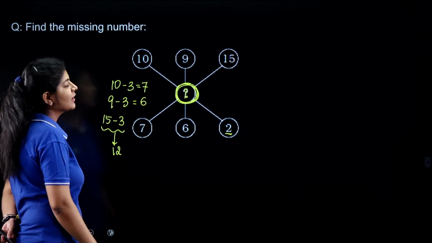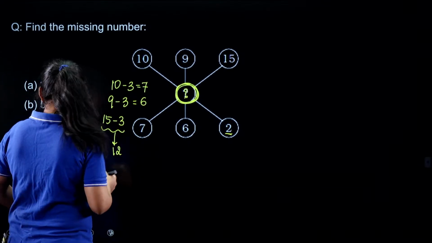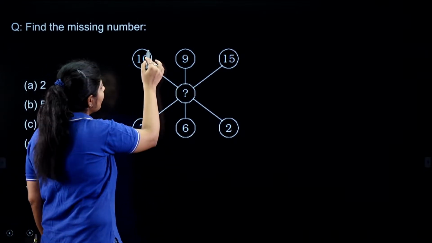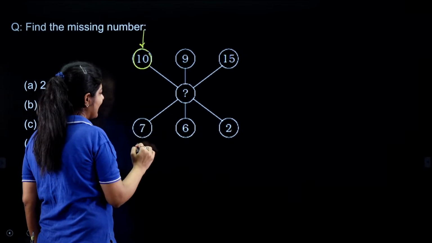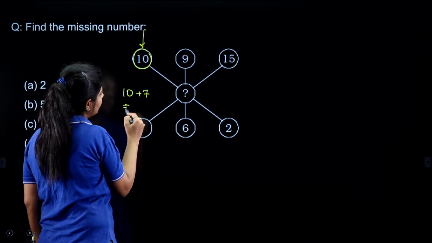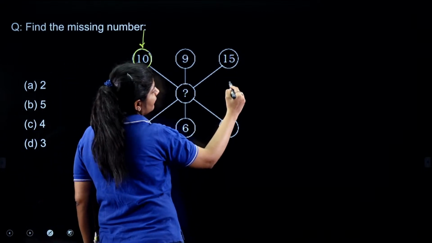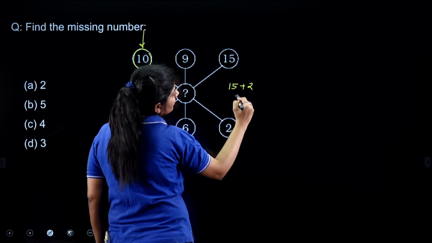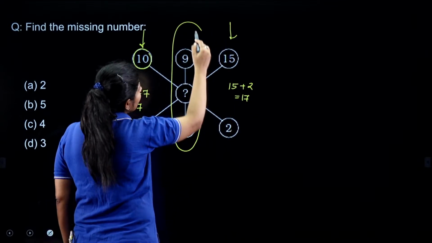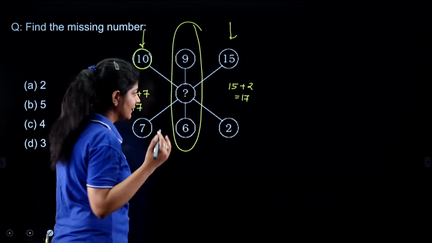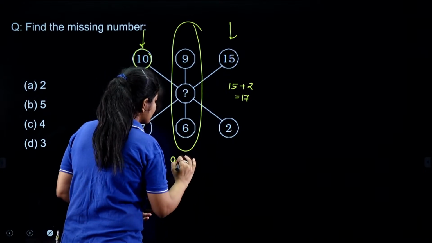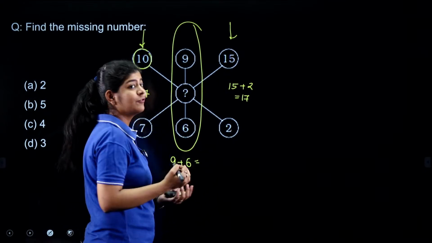So I need to check all the possible logics, right? The logic that we have over here is a very simple one. If I add these things column wise, like 10 plus 7, what answer will I get? 17. 15 plus 2, what will I get? 17. So I need to make sure that whatever answer I am getting is also equal to 17. This is the logic that the examiner gave when they asked this question. So 9 plus 6 is nothing but 15.